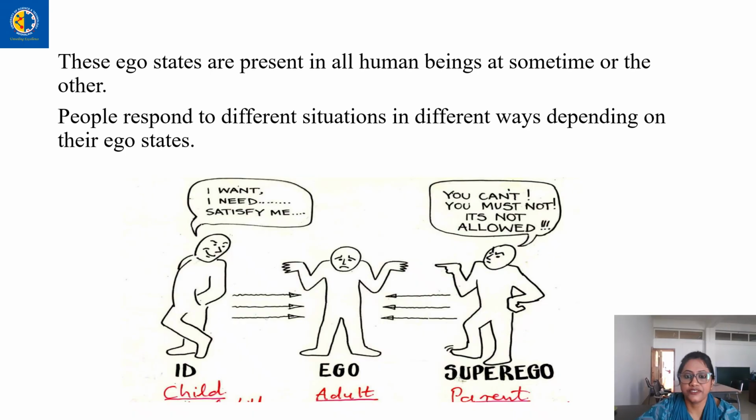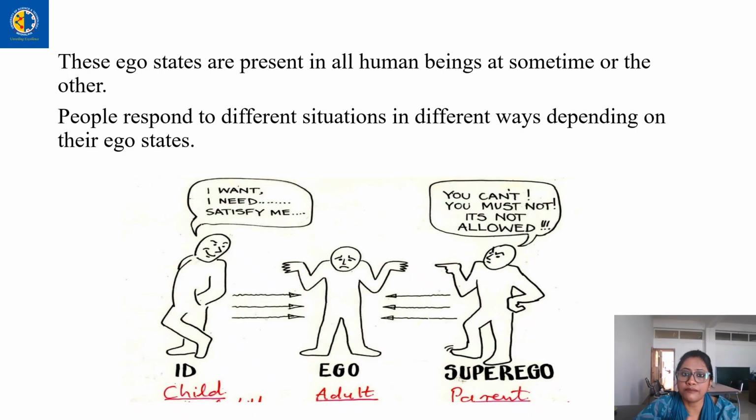Now, here is a picture that shows the three ego states separately. The first picture reflects the child ego state, where you can see it has been written: I want, I need, satisfy me. This is how a child behaves. When a child is in hunger, the child will cry out. The child doesn't know where the food will come from, but all he knows is: I am hungry, feed me. This is how a person in child ego behaves: I need this, I want to get myself satisfied, so satisfy me, fulfill my wish.